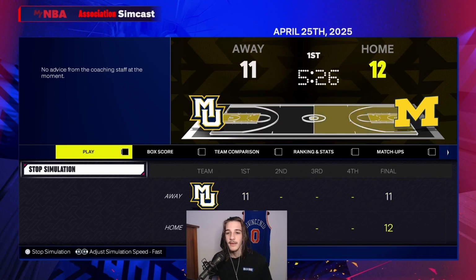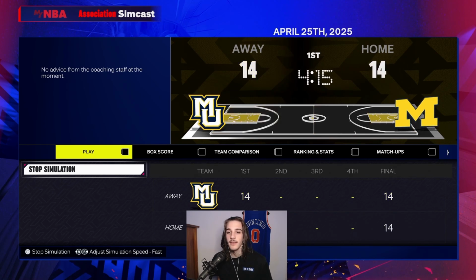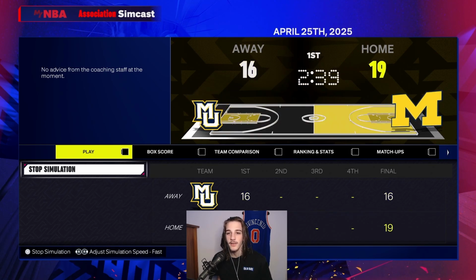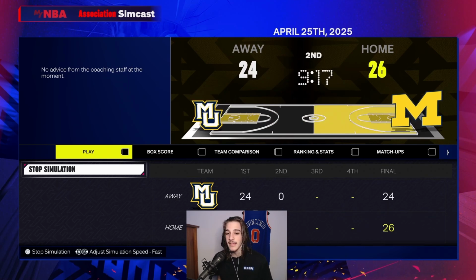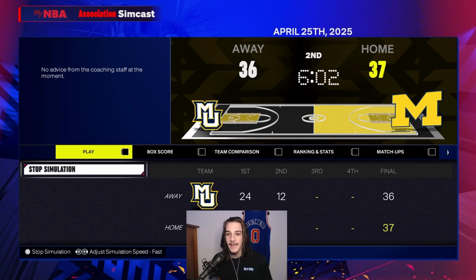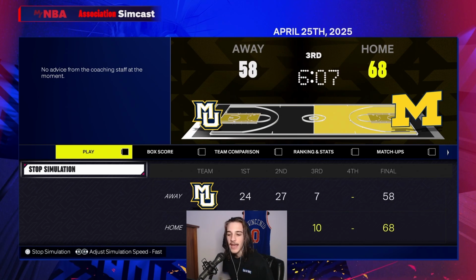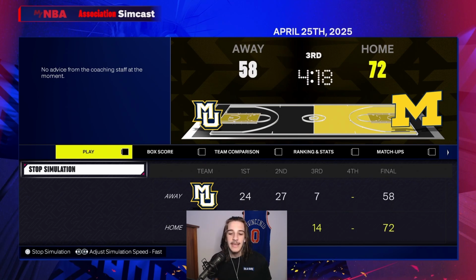Marquette with the lead, but Michigan, close one throughout the first quarter. Throughout one, it's tied up. But then Michigan starts fast in the second quarter. Marquette's kind of bringing the lead down, but Michigan is still hot. And Michigan, oh, it's close. And Michigan will end up winning the second quarter. So Marquette is going to have a big second half